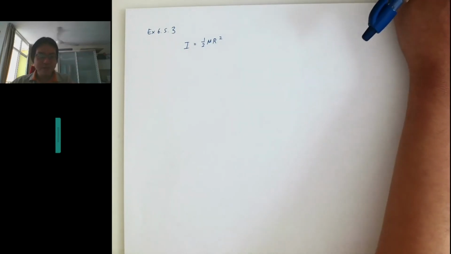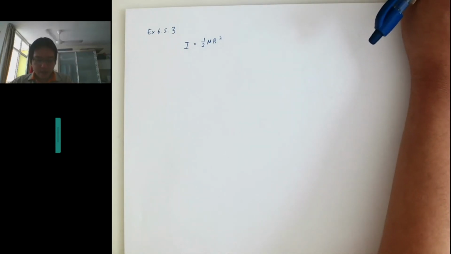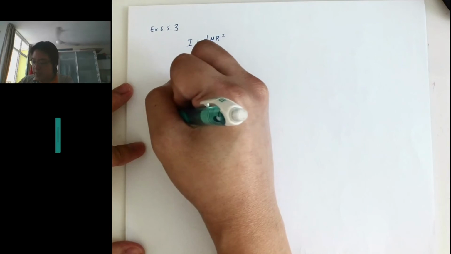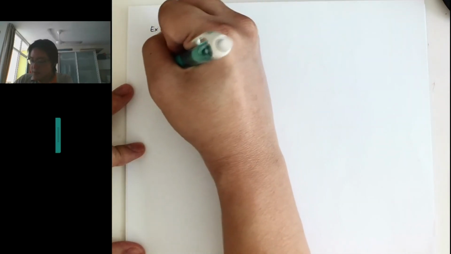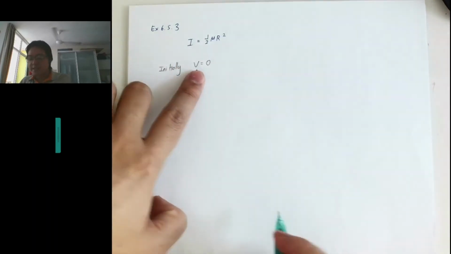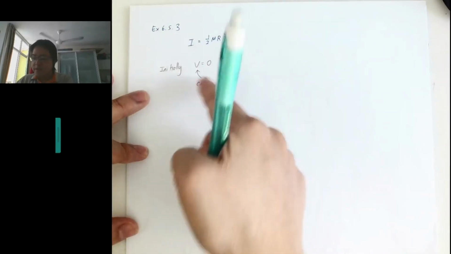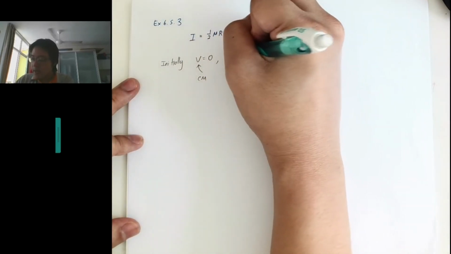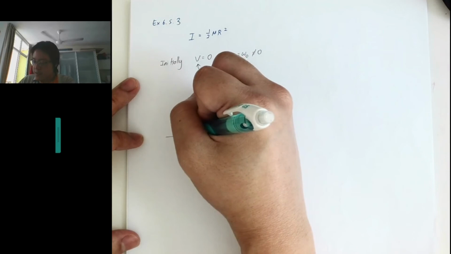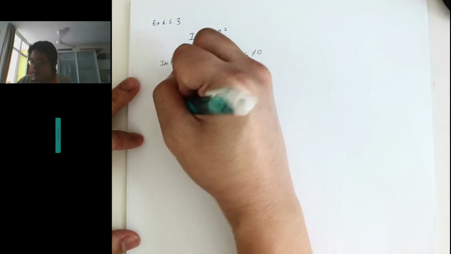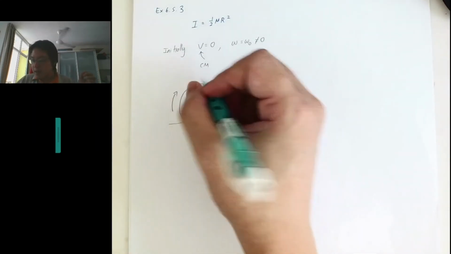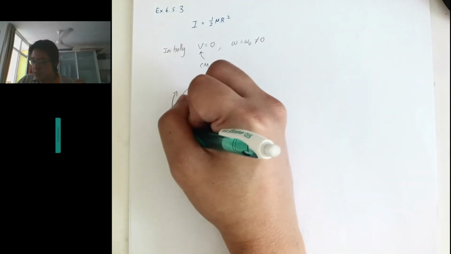So let's try to solve this. How do we figure this out? Okay, in this question we have a spinning disk. Initially it's not moving, so initially V is equal to 0. I'm lazy to write CM everywhere, so this is the CM, right? Initially V is 0, but omega is some initial angular velocity that is non-zero. That means initially it is spinning against the ground. So you can imagine, at the bottom, my V tangential is here.